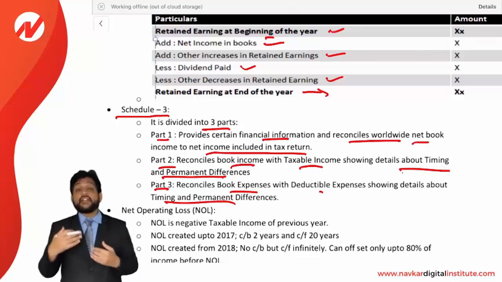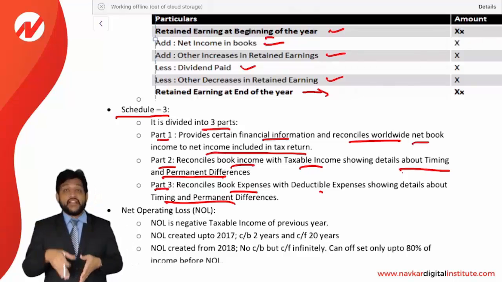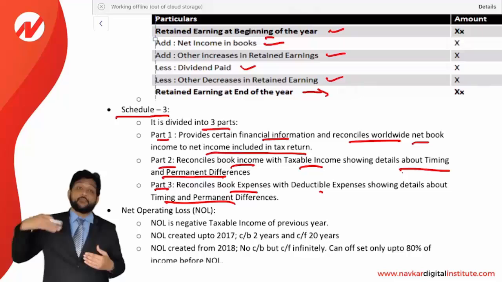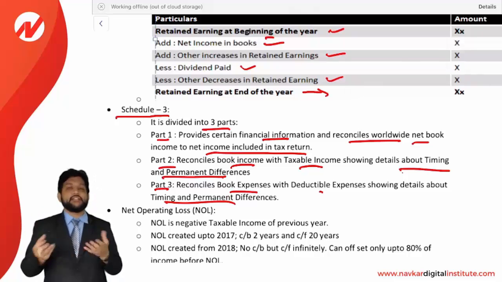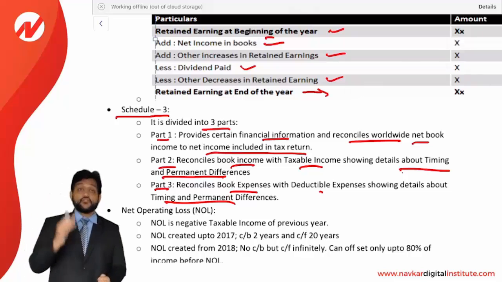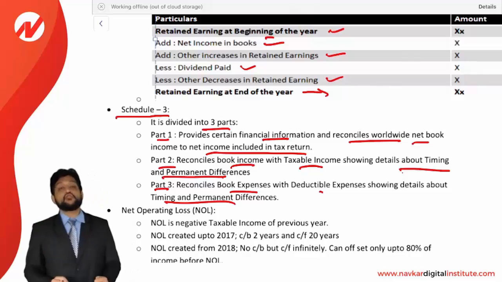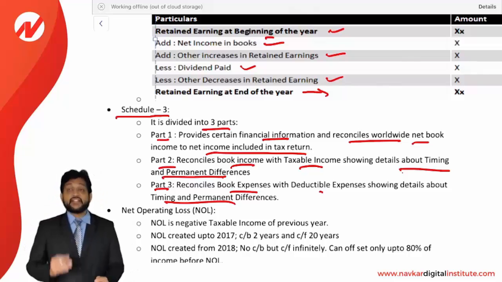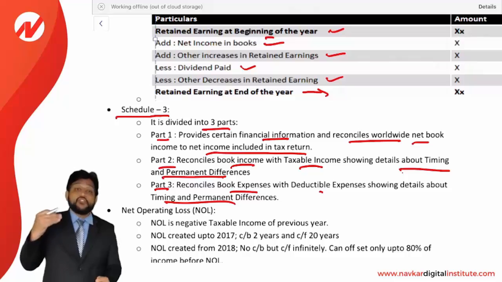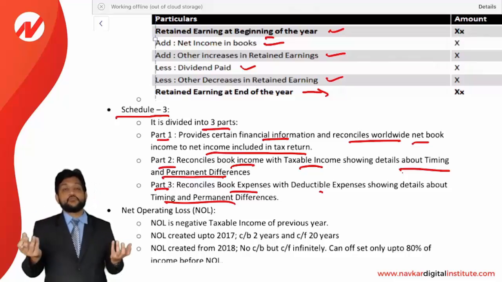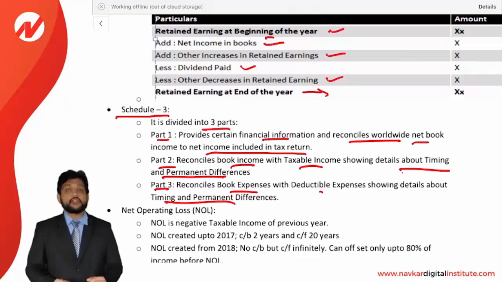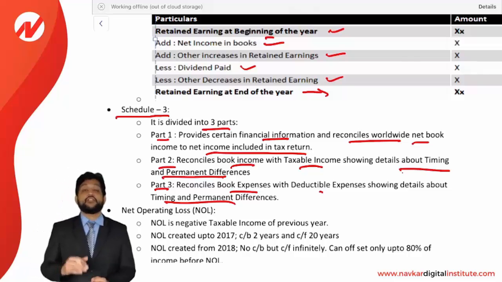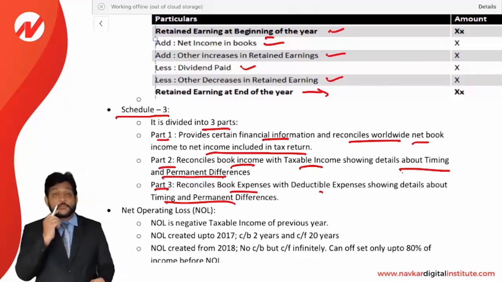If you are getting more depreciation in the income tax, a depreciation above cost, that is never going to be reversed in the books, because in the books you are going to get depreciation only up to the cost of the asset. So if depreciation is allowed beyond the cost of the asset as per income tax, that is going to be a permanent difference. It is never going to be reversed. You need to consider that for the purpose of timing and permanent difference.